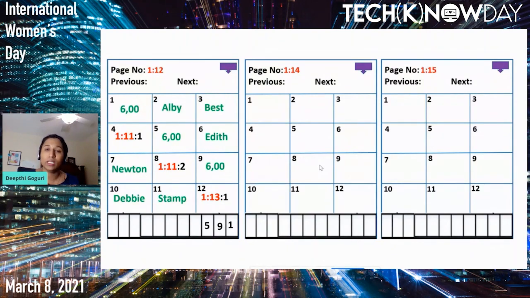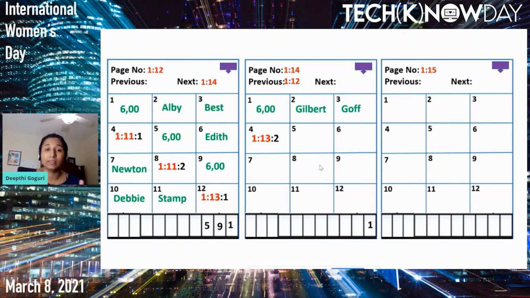Page number 14 will be the leaf level of the index, but page number 15 will be the root level of the index. We will show that in the diagram later. Page number 14 will point its previous page to page number 12, and on page number 12, we will point the next page to page number 14.